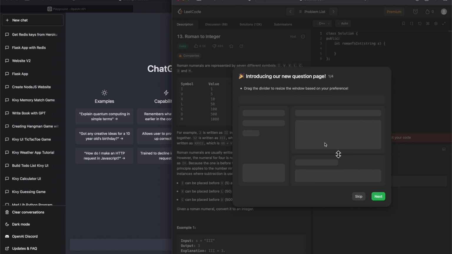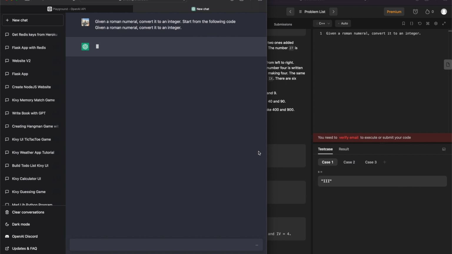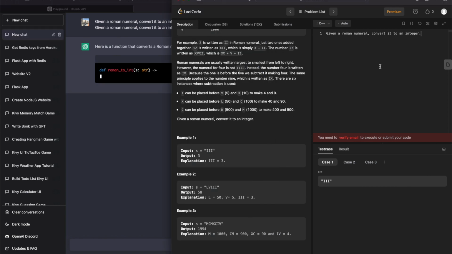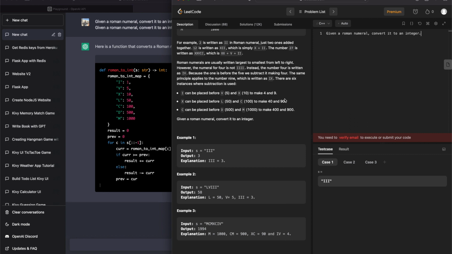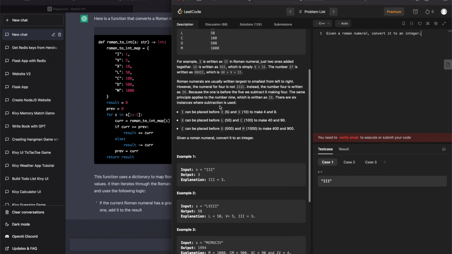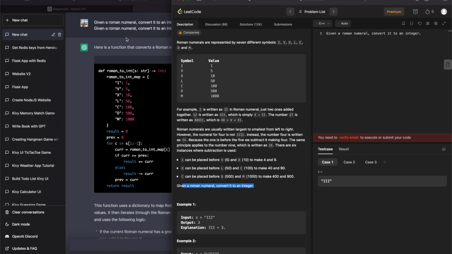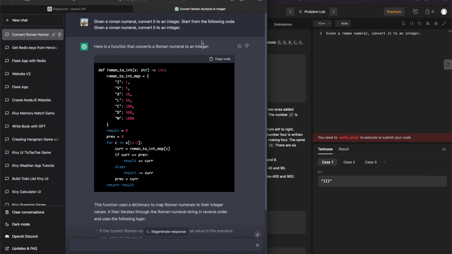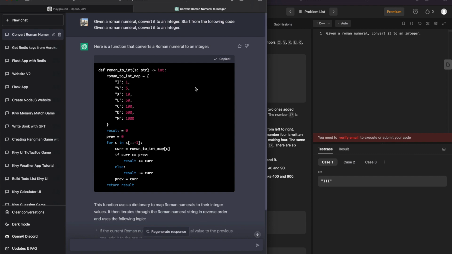Let's start with this first one. So what we want to do is make a convertible program that's able to take a Roman numeral and give you an integer, because Roman numerals don't really make any sense anyway, right? So we took the important part here. We don't need the explanation. We just need the task, which is right here. Give it a Roman numeral, convert it to an integer. So I added that, and I gave it the code that it had on the left here, or the right. We can copy this code here.